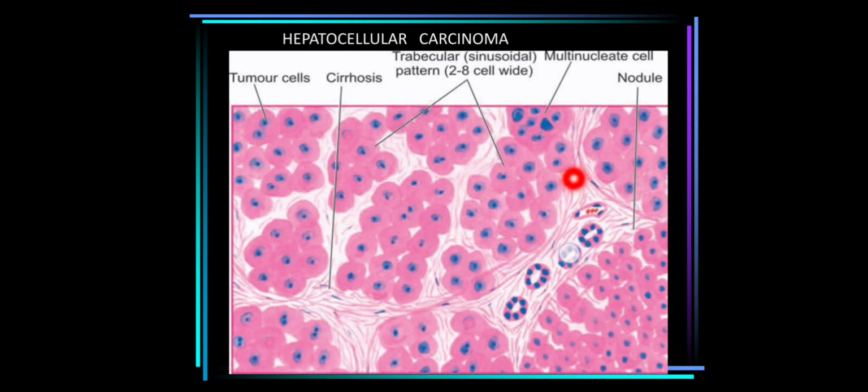Compact pattern means they are just arranged in the form of solid sheets. They won't be arranged in trabeculae or anything, just solid sheets. Then scirrhous pattern means if this intervening stroma has become abundant, lots of fibrosis has occurred, so that will lead to a scirrhous pattern of